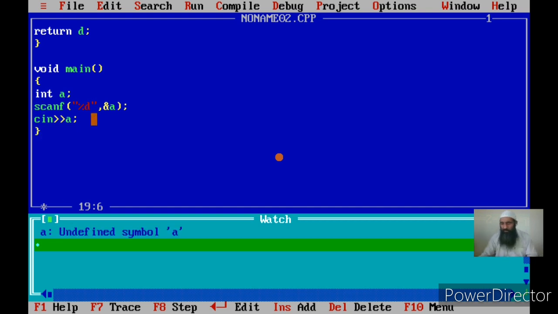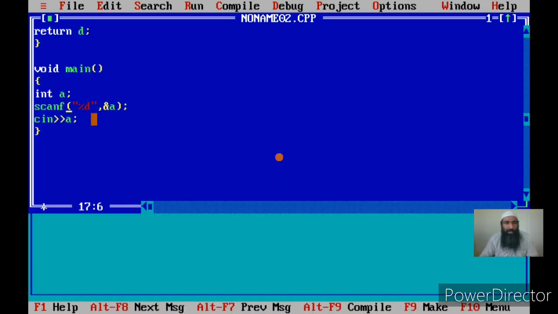You don't have to write the format specifier. You have to simply write cin, and then you have to write the variable name after the extraction operator. Two greater than symbols is called the extraction operator.